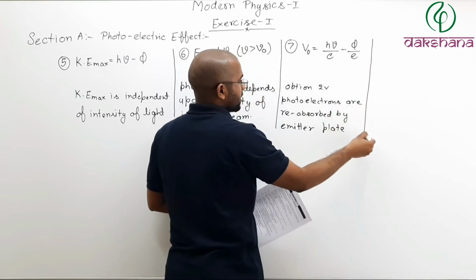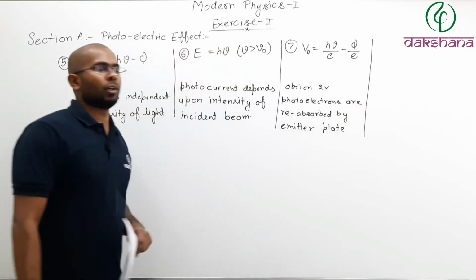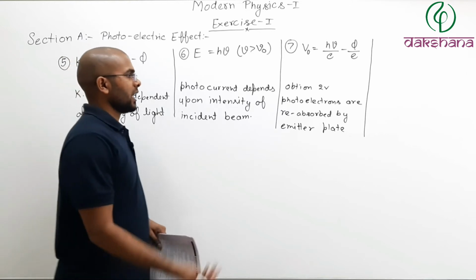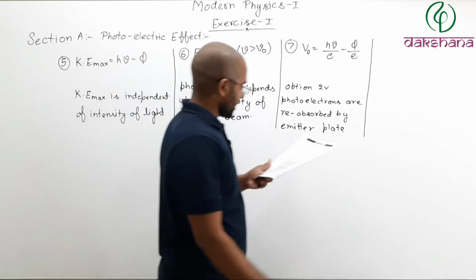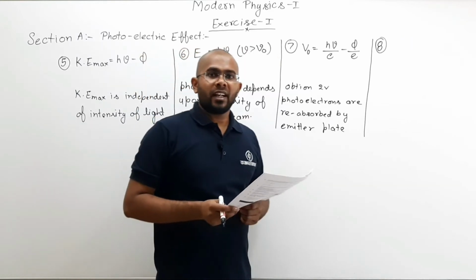First they try to reach the collector plate, but when they are not able to reach the collector plate, they are reabsorbed by the emitter plate. So option number 2 will be your correct choice. So let us discuss the 8th question.